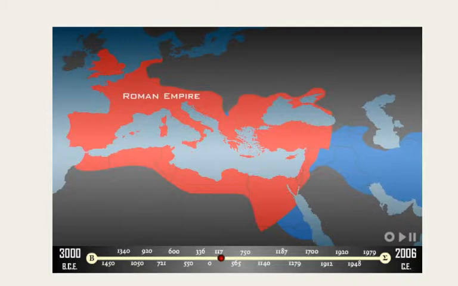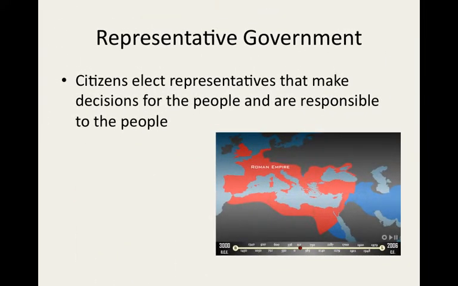Rome was actually ruled by kings, but eventually it changed into a form of democracy, where each of these areas within the empire were represented in the Roman Senate. Not every citizen was allowed to vote, and they weren't allowed to vote on all issues, but this was a form of representative democracy that our form of government takes today. In the Roman Empire, the democracy was eventually overthrown, and Rome was ruled by emperors for quite some time until it fell.